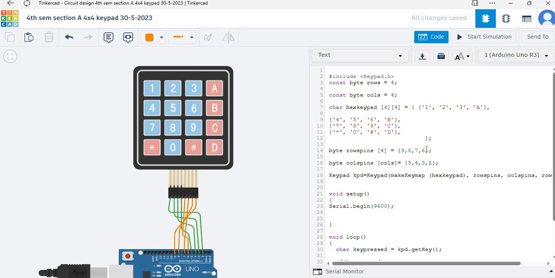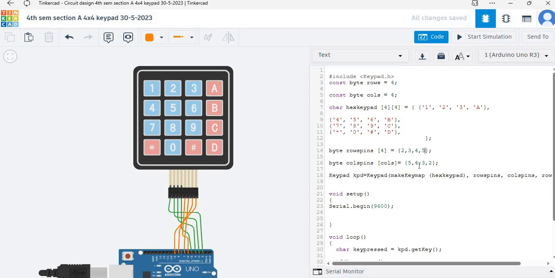Pin number 2. So you will need to write just 2, 3, 4, 5 because row number 4 is connected with pin number 5. This is pin number 5.